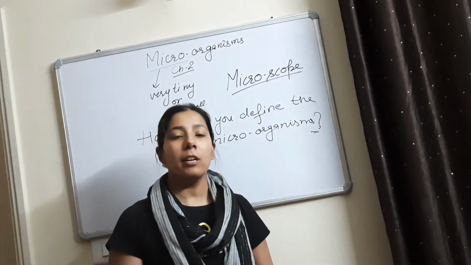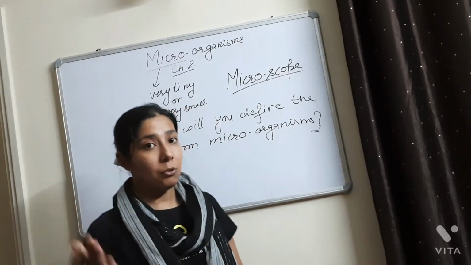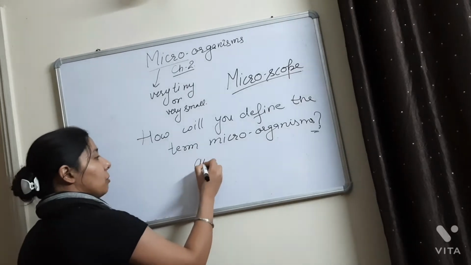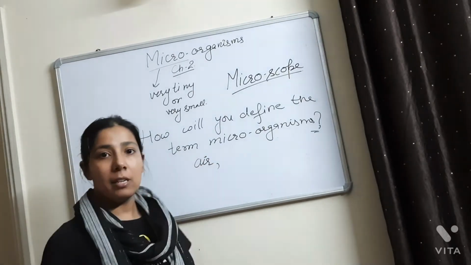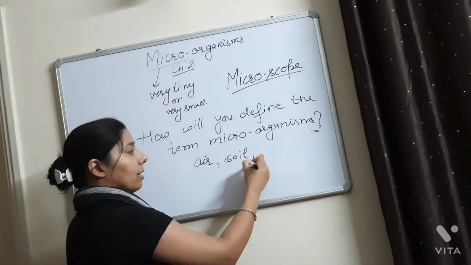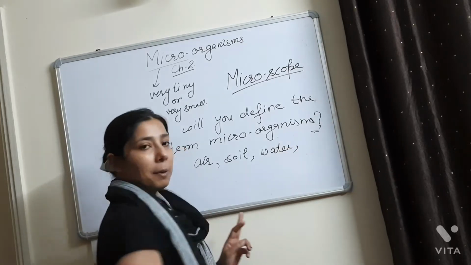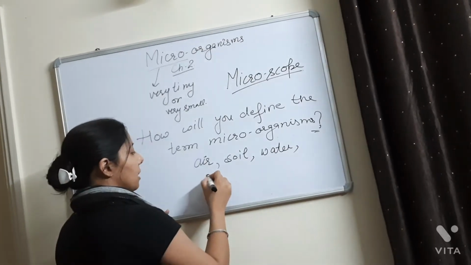Now these microorganisms can be present anywhere. They can be present here in the room, in the air of this room. These microorganisms can be present in the soil, in the water, and on the surface of any body.